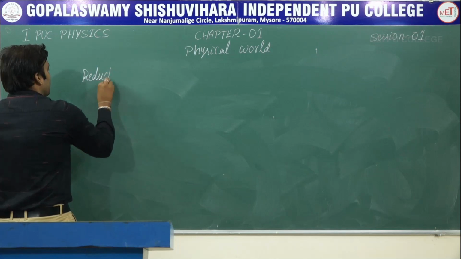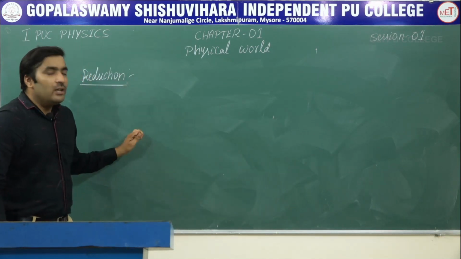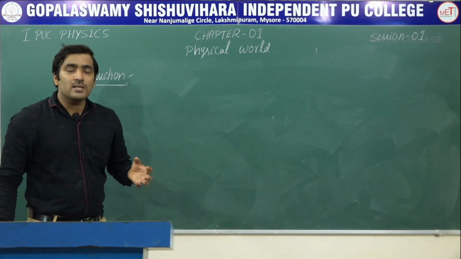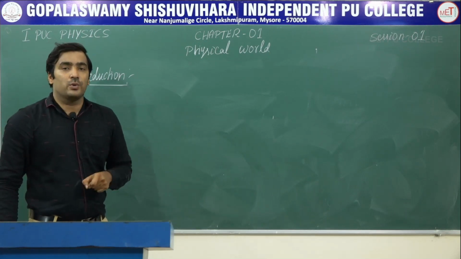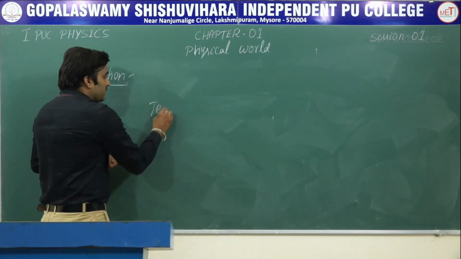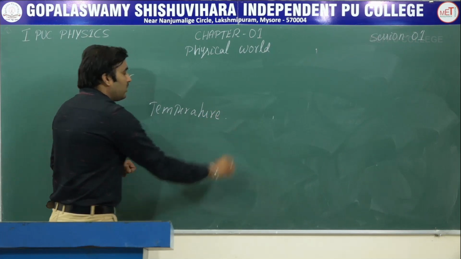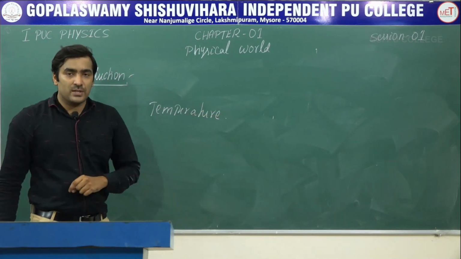Now we will see what is reduction. Reduction is explaining the macroscopic behavior of substances in terms of microscopic constituents. We will give an example for this: temperature. Temperature is one of the macroscopic properties of substances.